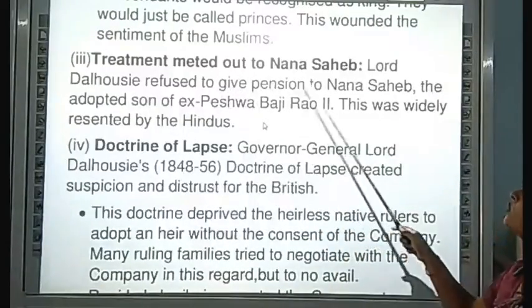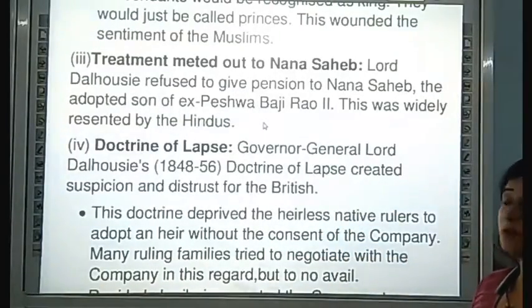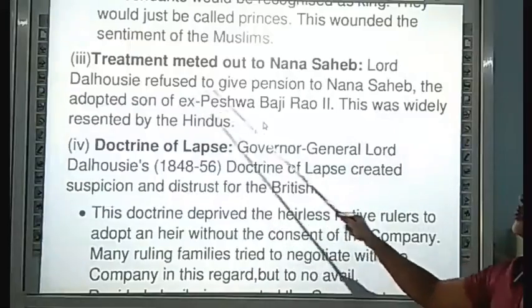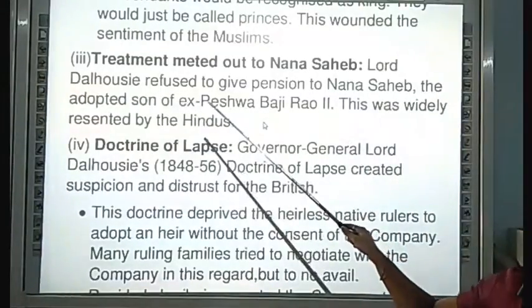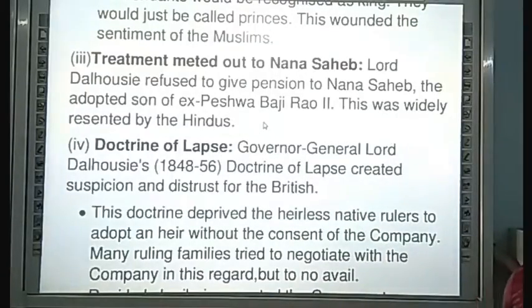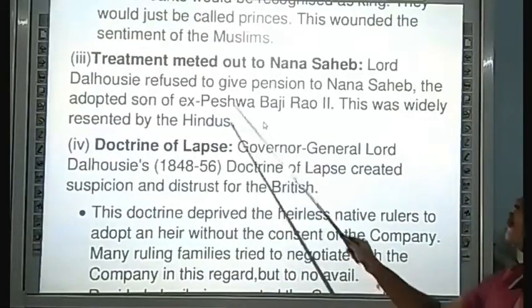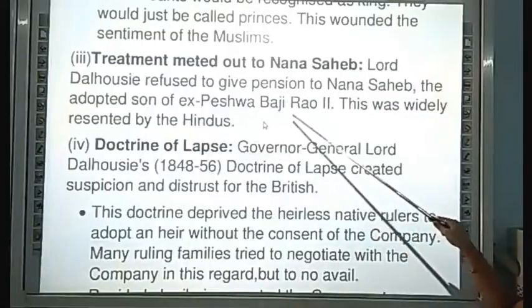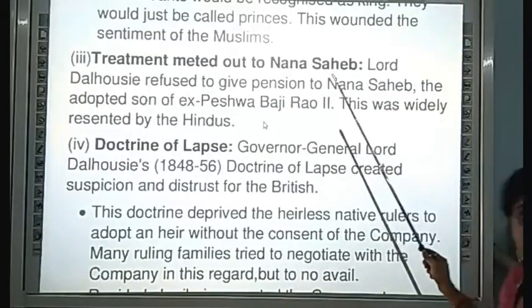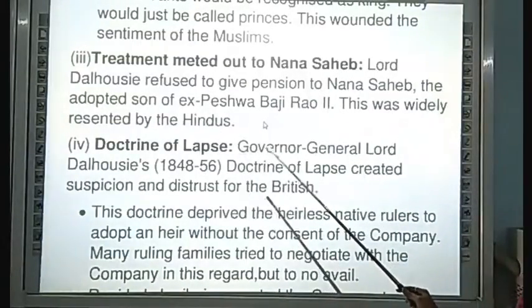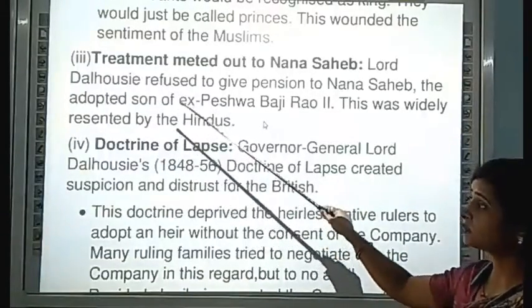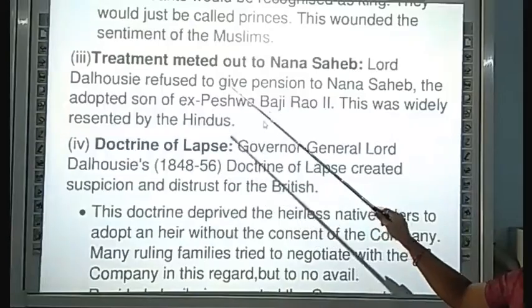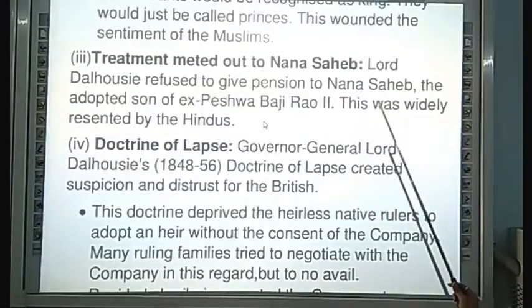The treatment meted out to Nana Sahib: Lord Dalhousie refused to give the pension to Nana Sahib. What did Lord Dalhousie announce? He refused to give the pension to Nana Sahib because he was the adopted son of the ex-Peshwa Bajirao II. Bajirao's second adopted son was Nana Sahib. Dalhousie refused the pension because he was adopted.